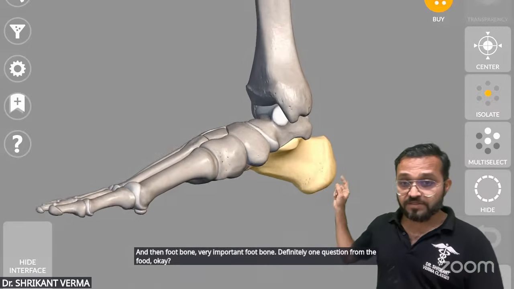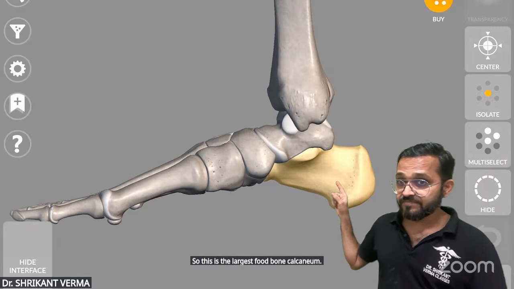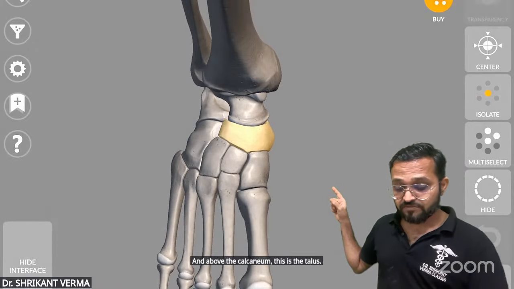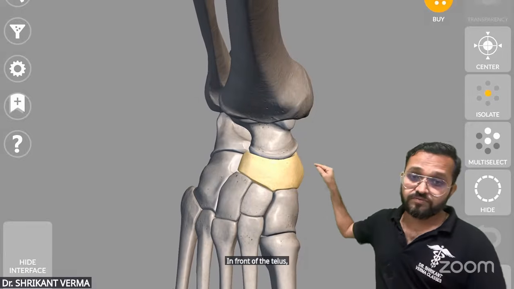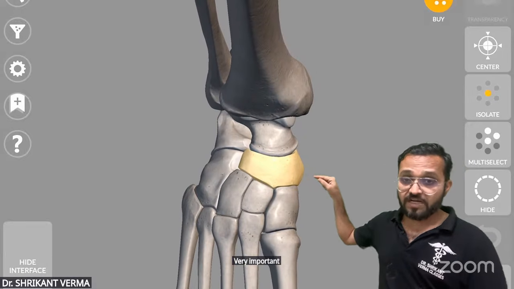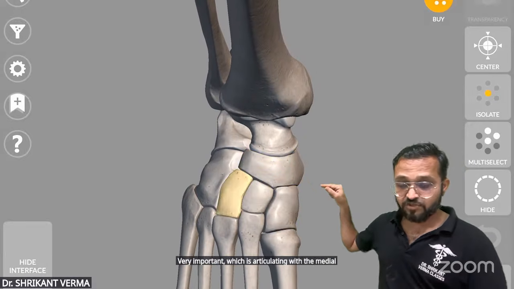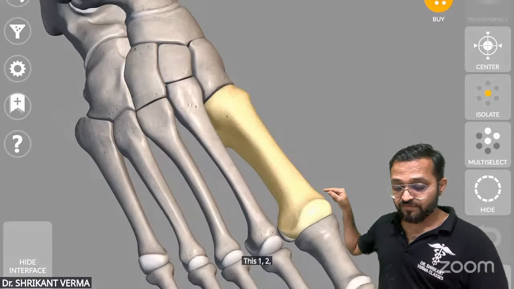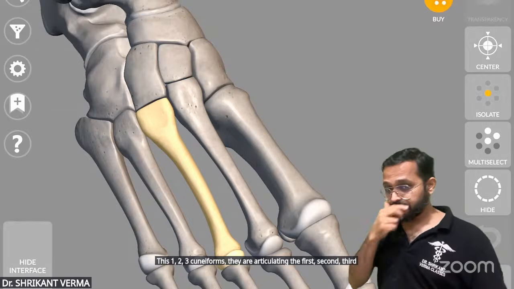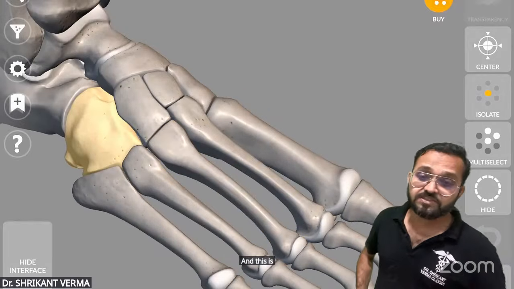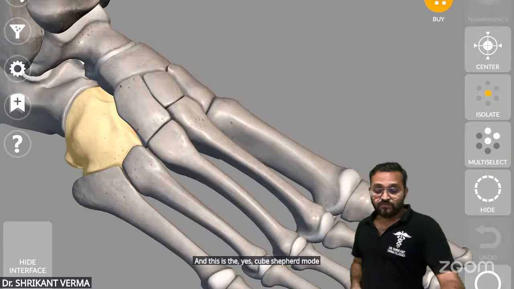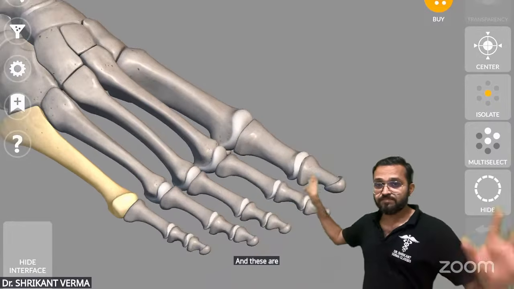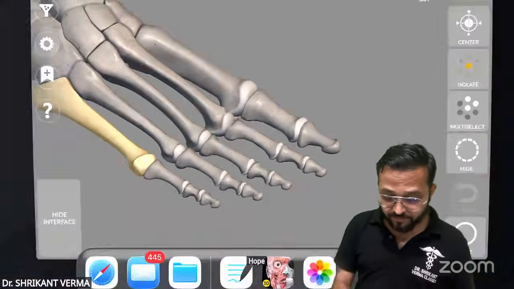Okay. So this is the largest foot bone, calcaneum. And above the calcaneum, this is the talus. In front of the talus, this is the navicular bone. Very important. It articulates with the medial, intermediate and lateral cuneiforms. These 1, 2, 3 cuneiforms articulate with the first, second, third metatarsals. And this is the cube-shaped bone, cuboid bone, which articulates with the fourth and fifth metatarsals, and these are the phalanges. Simple. Hope you all are getting the point.